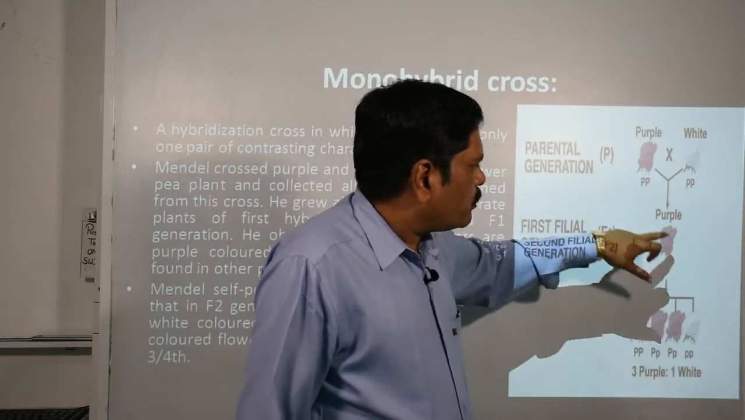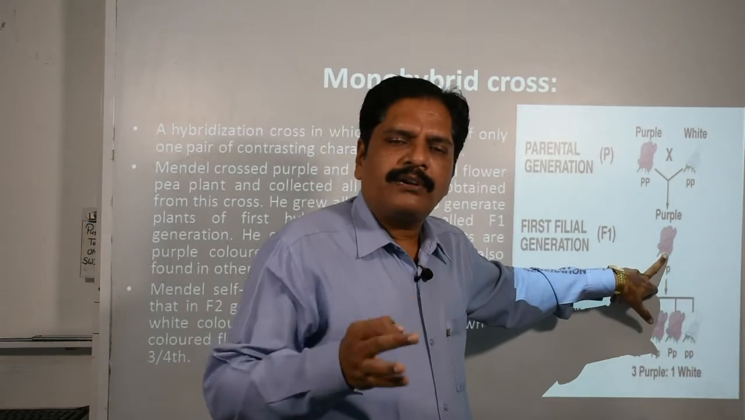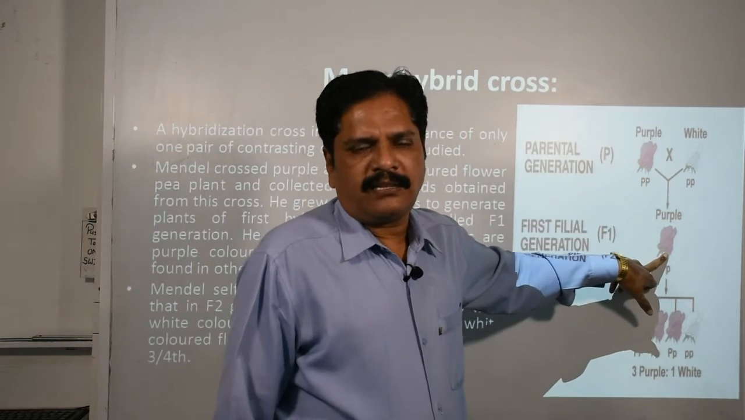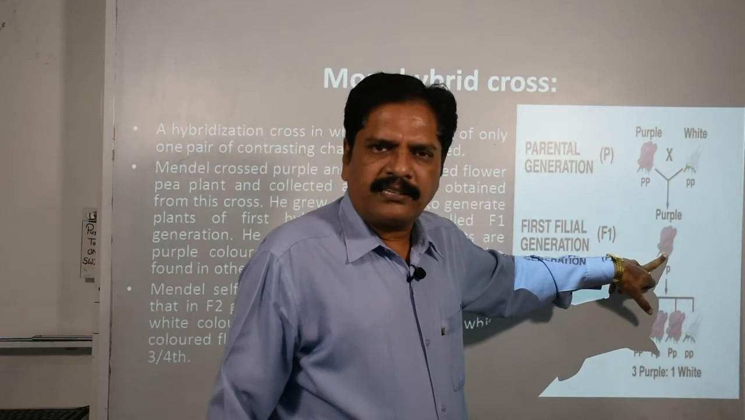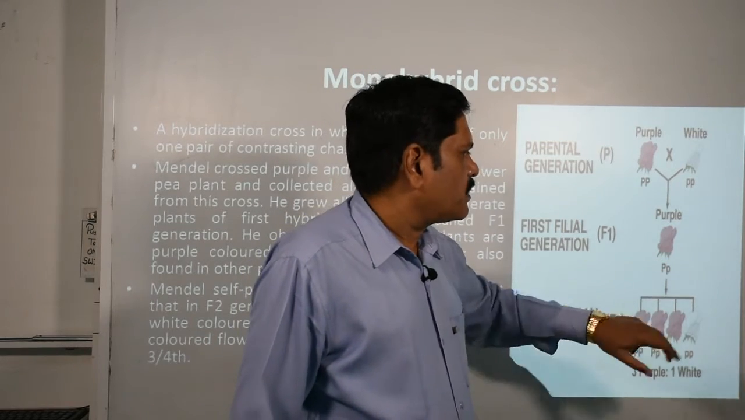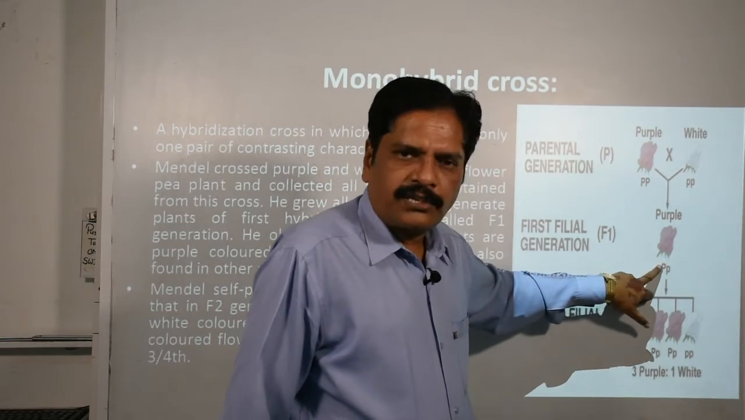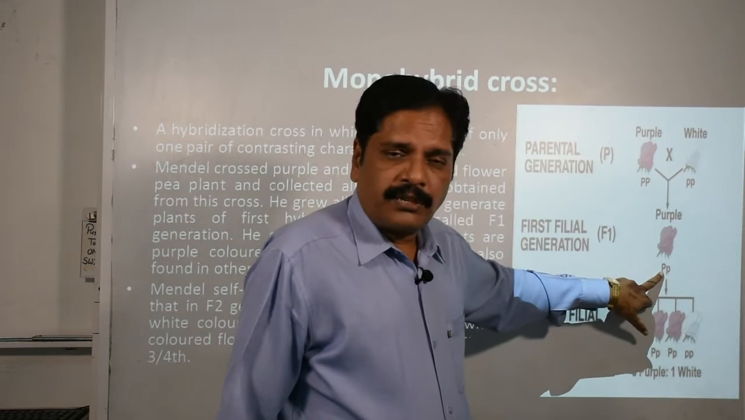But what do you observe? Only and only the dominating character is appearing there. The recessive character has not appeared. But what do you observe about the genotype? Genotype is showing the mixed trait.